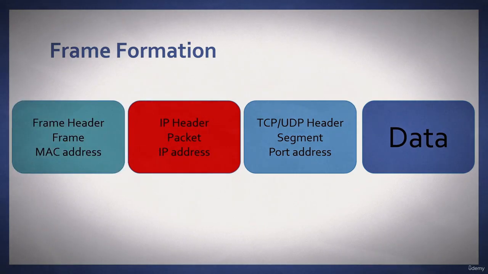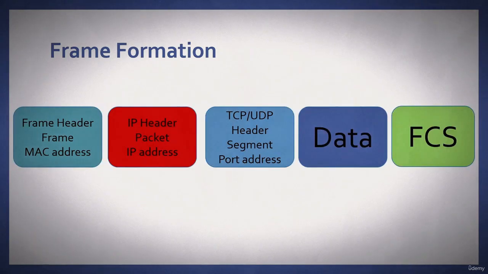The last part of this frame formation is the frame header, and within that, of course, we have the MAC address. And with the frame, not only is there a header, we also have a trailer. That is the frame check sequence. This is to provide error detection on a network by creating a cyclic redundancy check value that the network will check as it's traveling along its way.